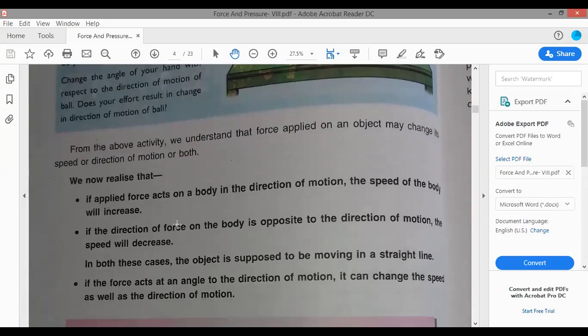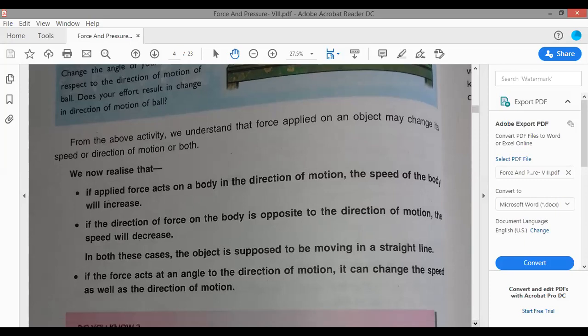So if we generalize, applied force can act on a body in the direction of motion, the speed will increase. Suppose the ball is going towards left, you also push it in the left direction, then the speed will increase. Now suppose the ball is going in the left direction and you kick in the opposite direction, it will slow down the speed of the ball, or it may change the direction of the ball. So if the direction of applied force is opposite to the direction of motion, then the speed will decrease. And if we apply it at an angle, then the direction of the motion will change.